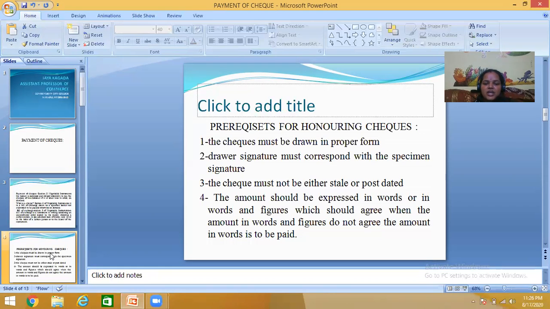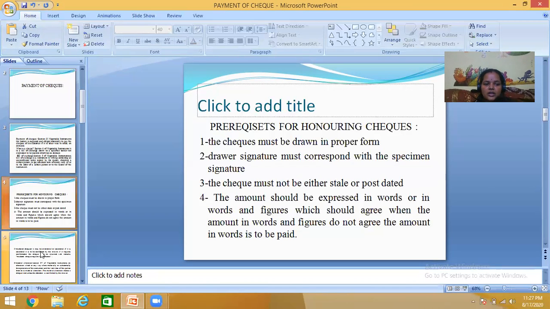The check must not be either stale or post-dated. It should not be torn, stale, or post-dated. The amount should be expressed in words and figures, which should agree. When the amount in words and figures do not agree, the amount in words is to be paid. So the amount in words and the amount in figures should tally.